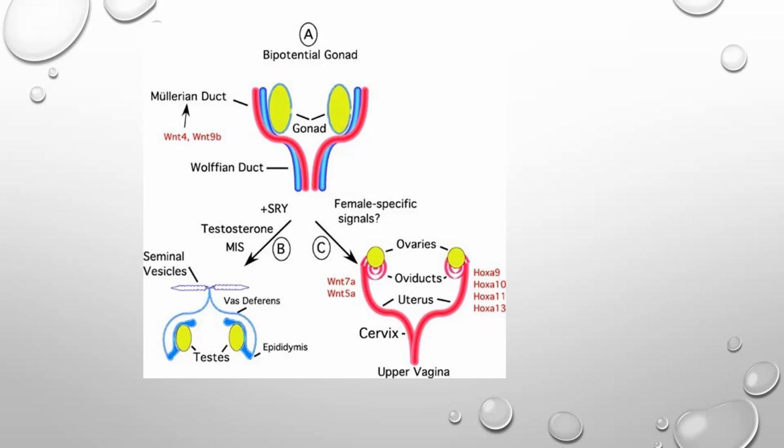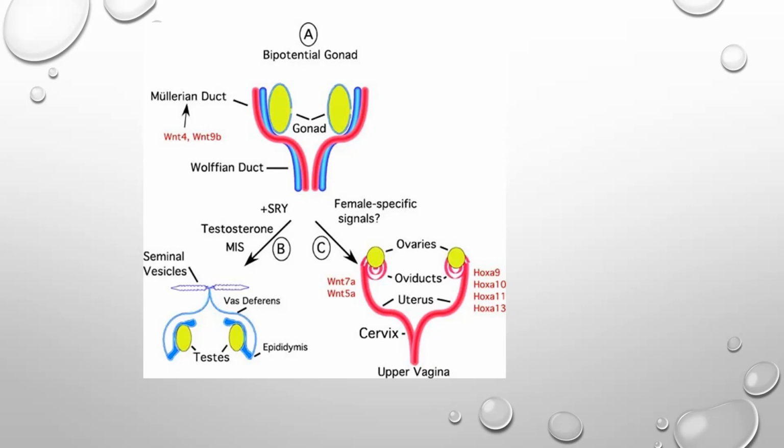When there is testosterone, it helps in the growth of the Wolffian duct. The duct shown in blue is the Wolffian duct, and blue is for males. So if there is the SRY gene, there will be development of testes, and the testes have two kinds of cells, the Leydig cells and the Sertoli cells.